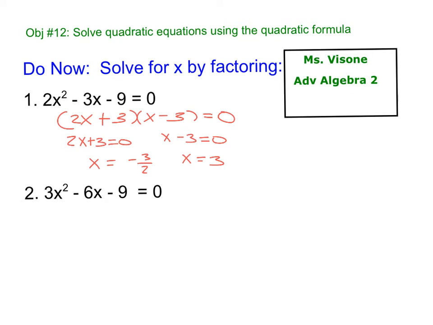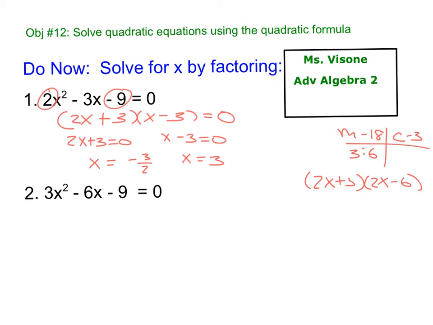Now if you did it the other way, remember we're multiplying to negative 18, combining to negative 3. We take our a and our c and we multiply them. That's 3 times 6 with the 6 negative. Then we do 2x, 2x, and then we put in the plus 3 minus 6, and then divide by a GCF if we see one. And so that's how you could do it using the slide method.